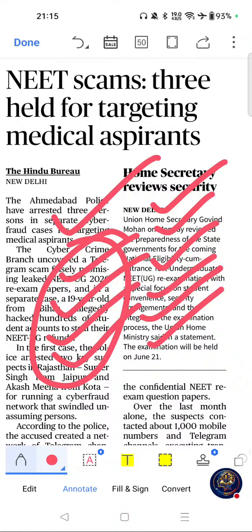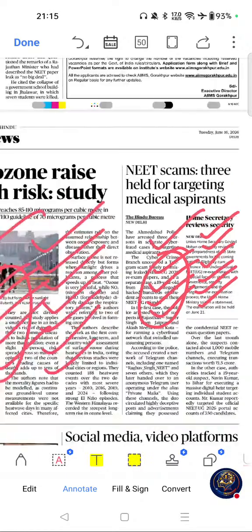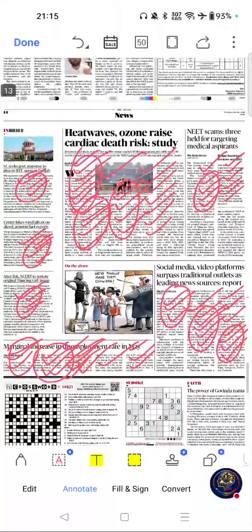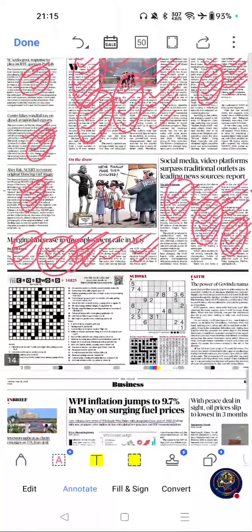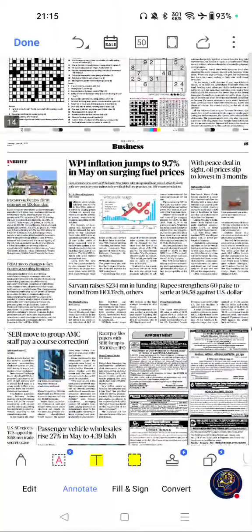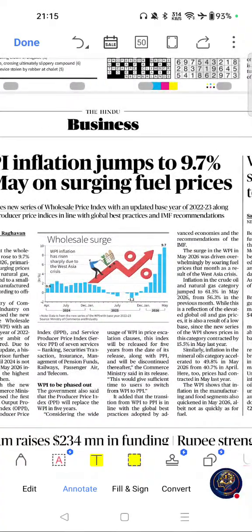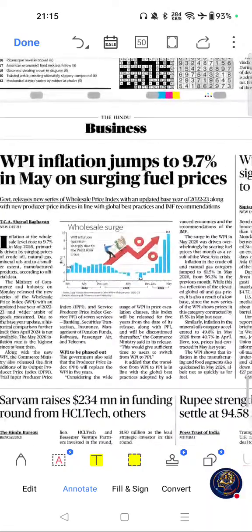Move on to the next important articles from this page. Yeah, these are the only important articles from this page. Move on to business section, page number 15. The first important article from this page was this one.